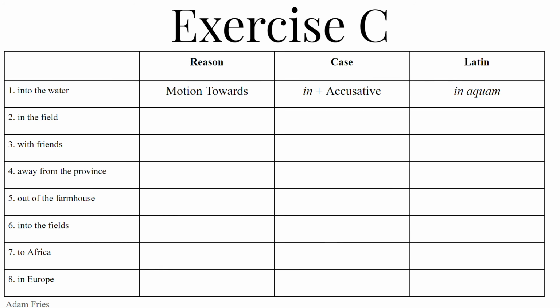And then 8, in Europe. There are many countries in Europe. So in Europe, the reason is location. That's where those countries are, in Europe. The case is ablative of location. In plus the ablative shows location. The ablative of Europa, first declension feminine, is Europa with a macron over the final A. In Europa, in Europa.